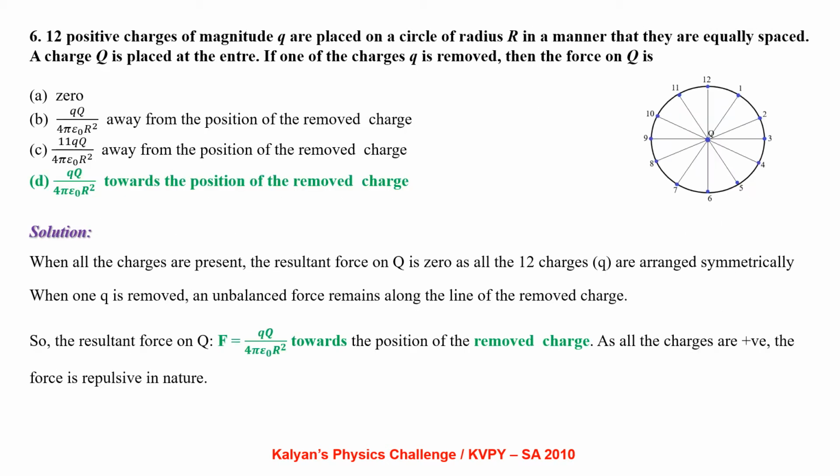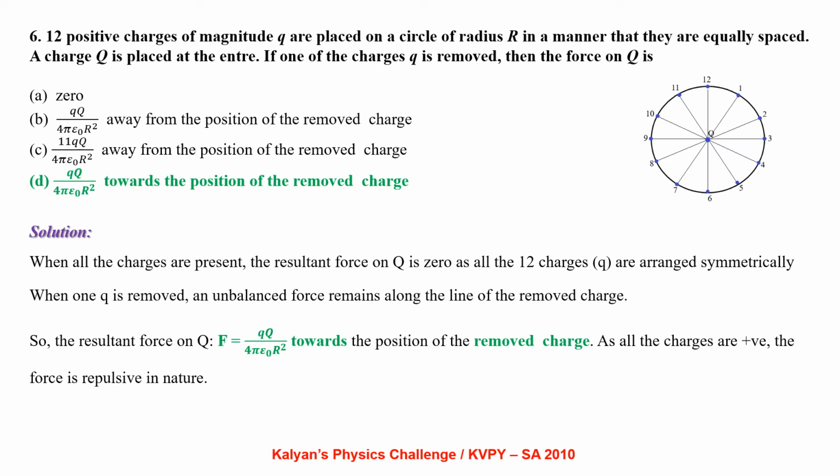12 positive charges of magnitude small q are placed on a circle of radius capital R in a manner that they are equally spaced. A charge capital Q is placed at the center. If one of the charges q is removed, then the force on capital Q is.